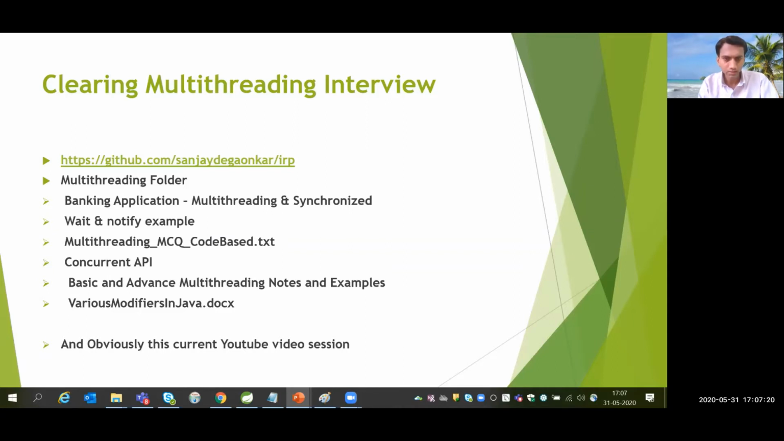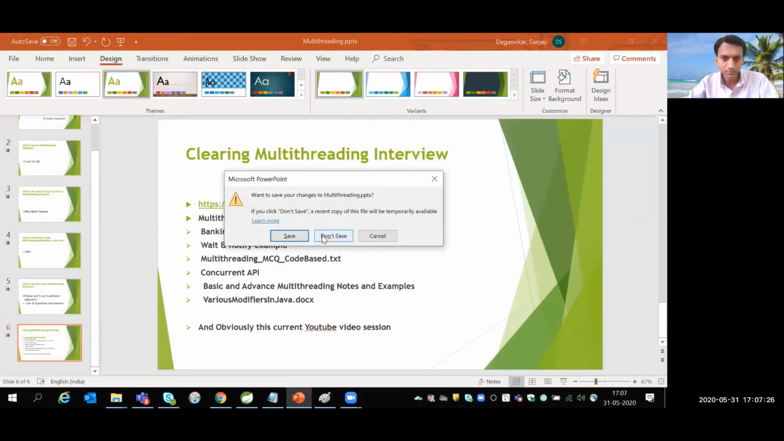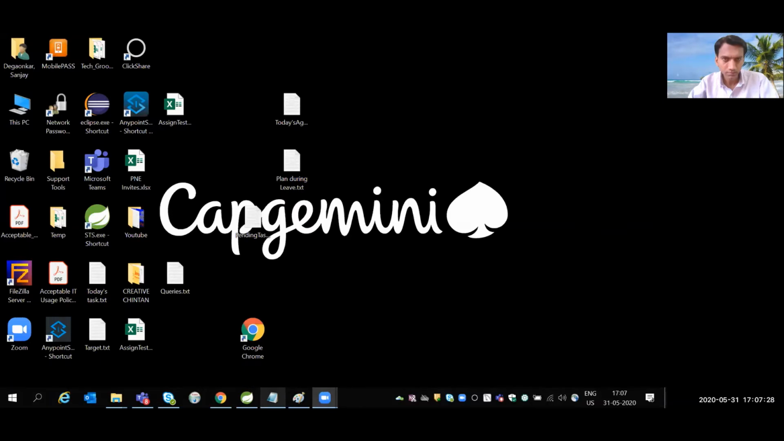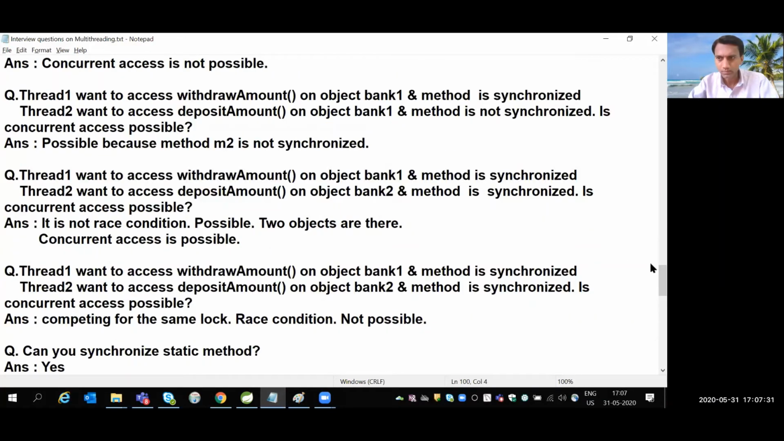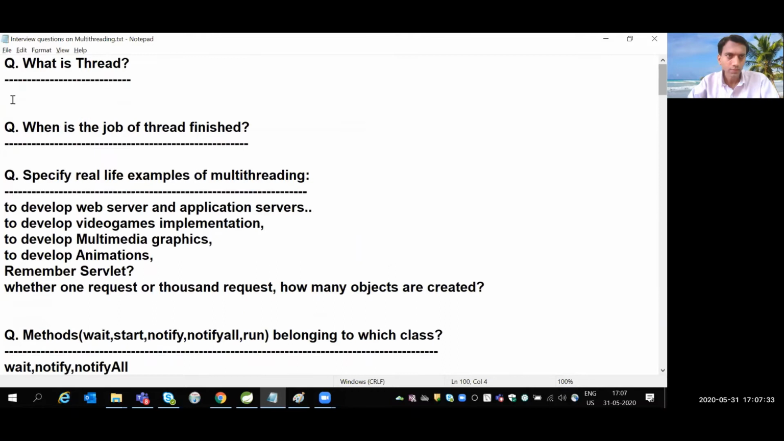So let's start our multi-threading questions. What is a thread? This is the first question. I'm using one of the definitions from the Kathy Sierra book: a separate path of execution. Every statement you should be able to answer practically. Now, what is the meaning of separate path of execution?